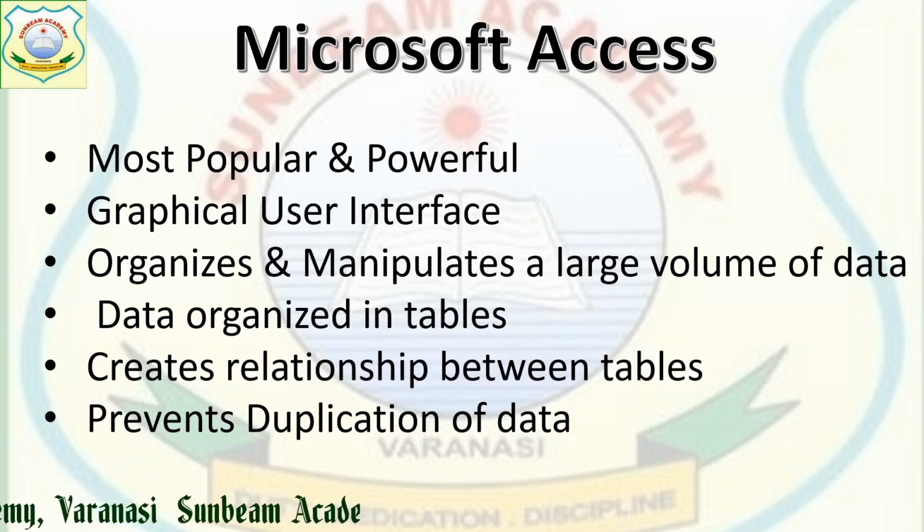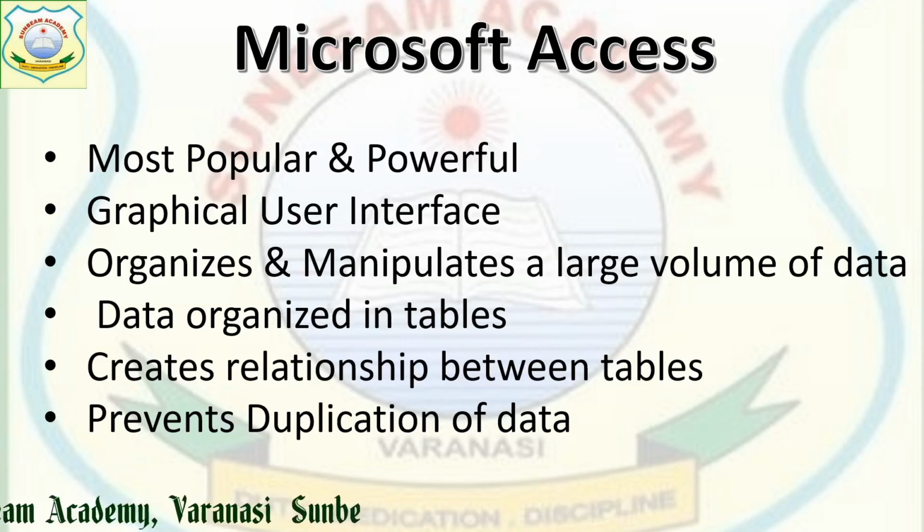Next is, all the data are organized in tables. Last time I told you that the smallest unit of a database is the table. A table is the building block of a database. So these tables contain the data in an organized way, in the form of rows and columns.